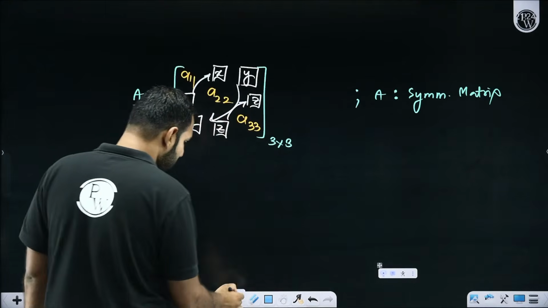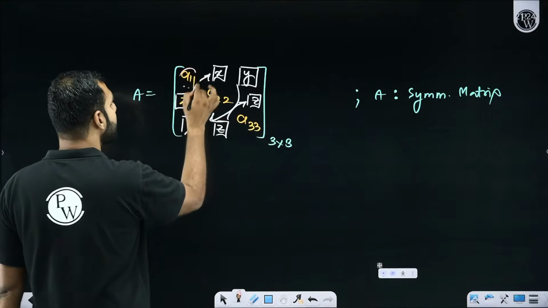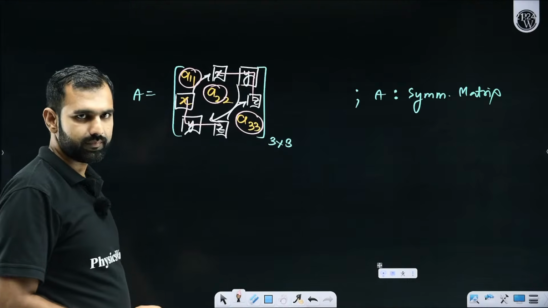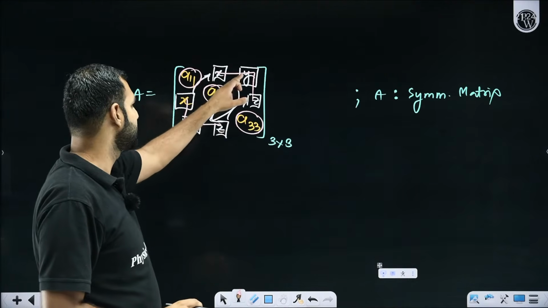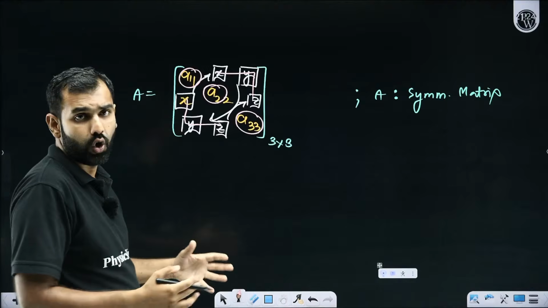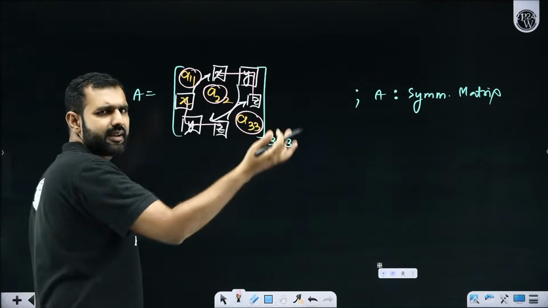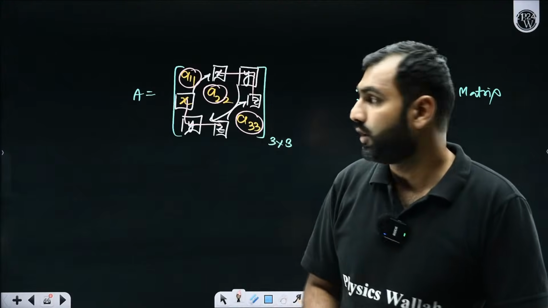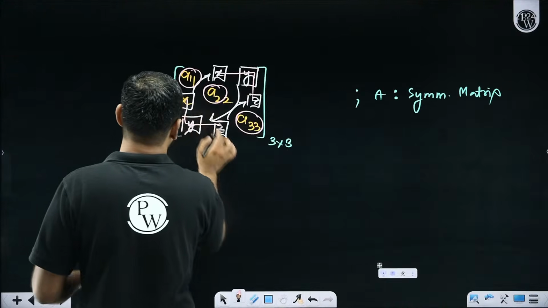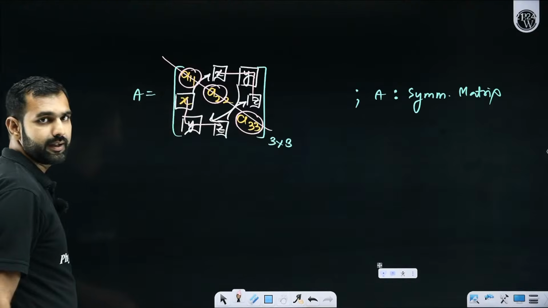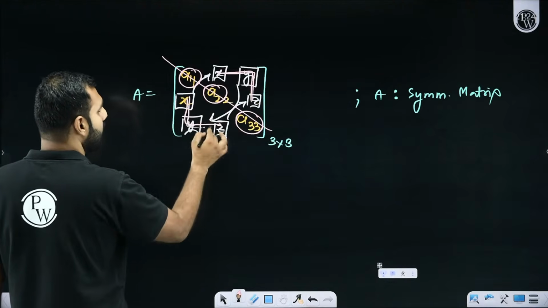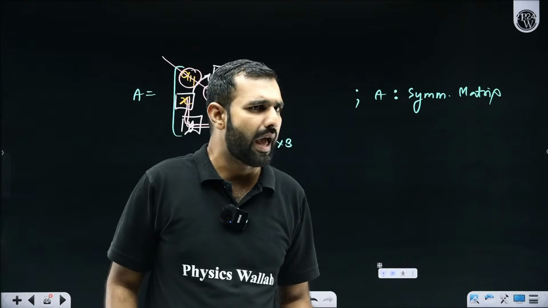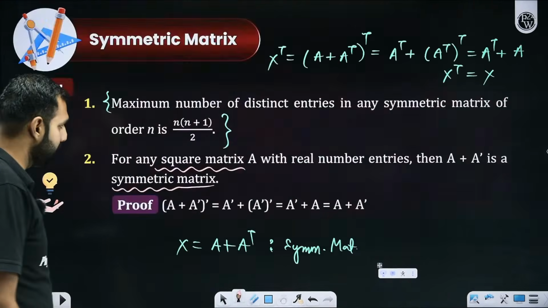So sir, I had the liberty to choose first of all these diagonal elements, and then out of these 6, any 3. Any 3 means either this, this and this, or this and this, or maybe this and this, or something like that. But the other ones, pairwise, will be the same. So if there is a 3 by 3 matrix, I chose these 3 independently, then any one, upper one or lower one, I could take independently. Got my language? And with that, I think I can develop the logic here.